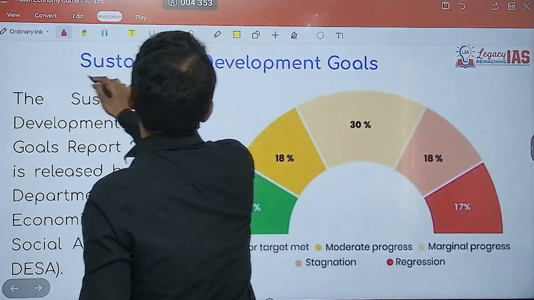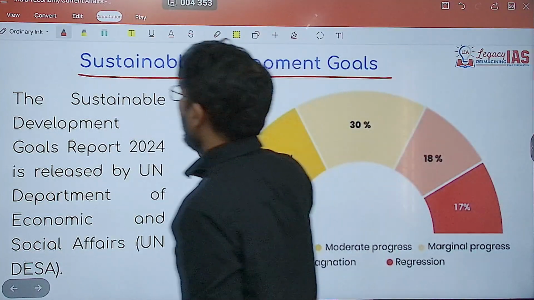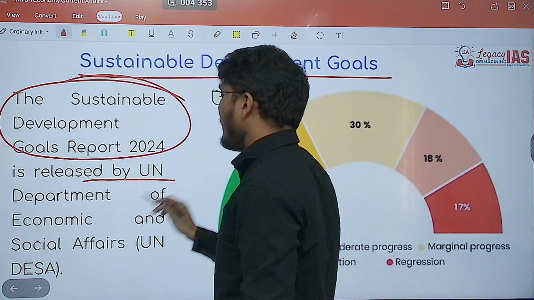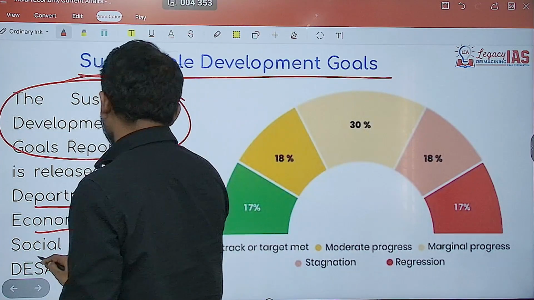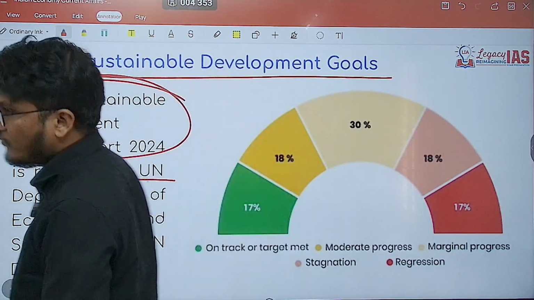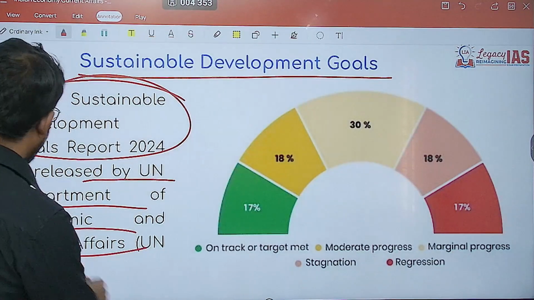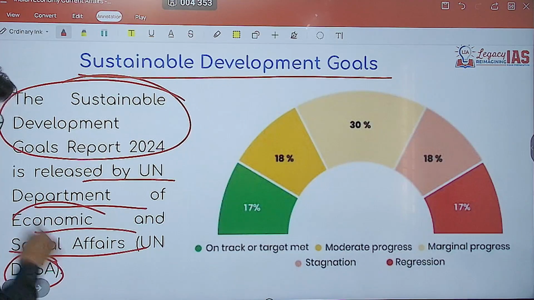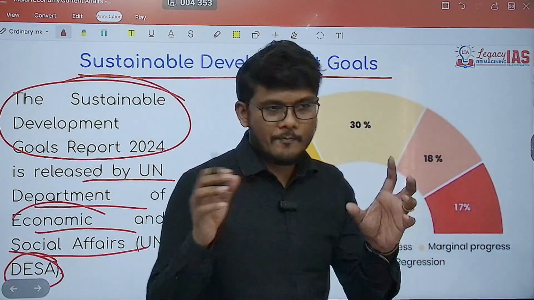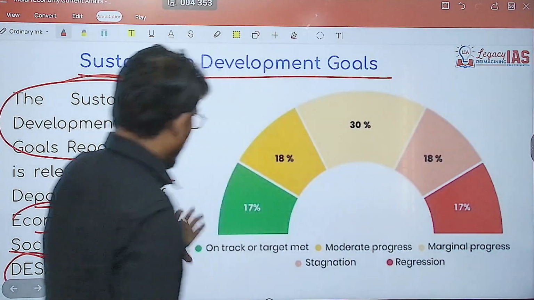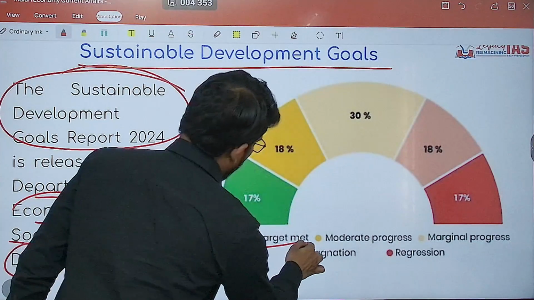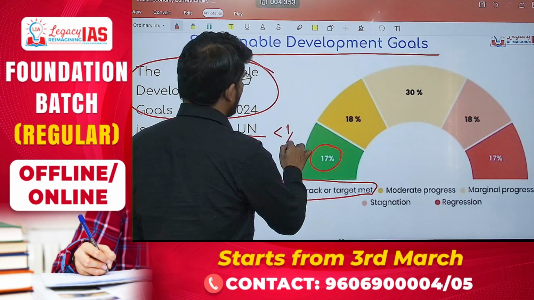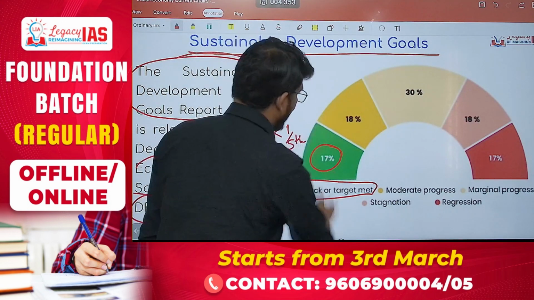Now, next is the Sustainable Development Goals. The Sustainable Development Goals Report 2024 was released by the United Nations Department of Economic and Social Affairs, UNDESA. What is important to remember here is that if we look at on track or target met, that is only 17%. It is way less than 1/5 of the target.